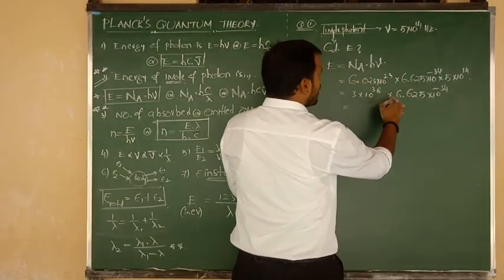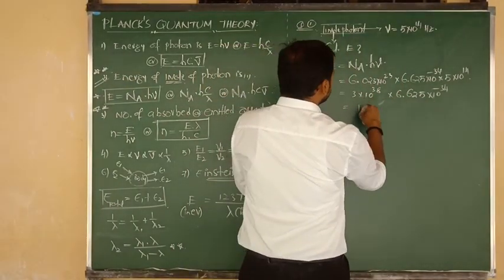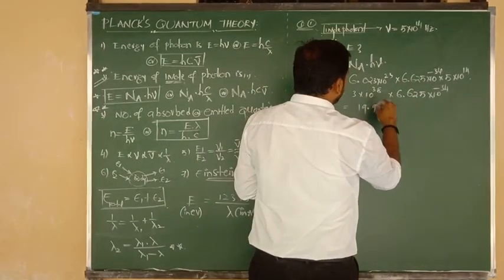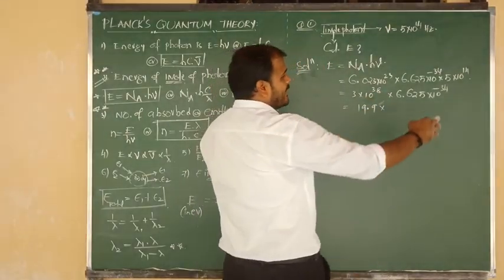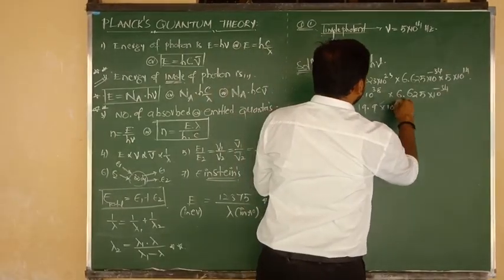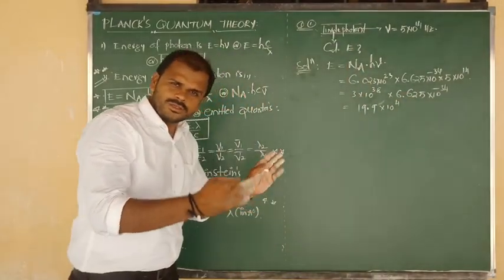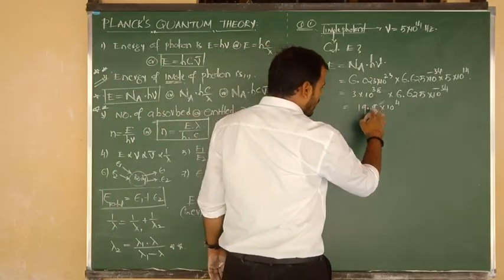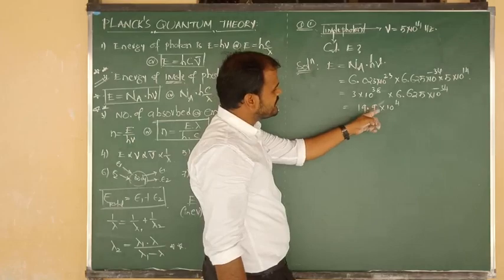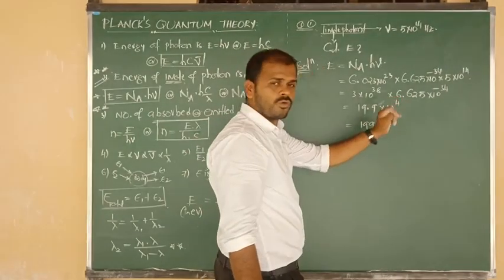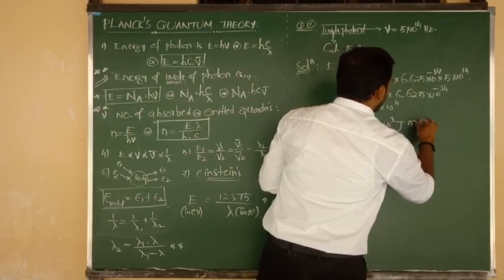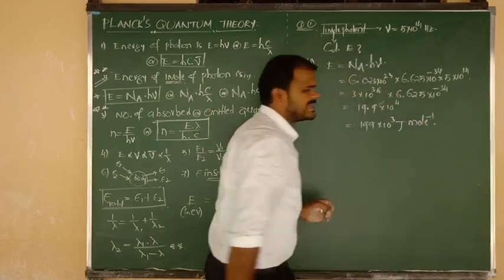So 6.625 into 3 will give the value nearby 19.9, with a certain change. So into 10 to the power of 38 and this one is 10 to the power of minus 34. 38 minus 34, we can write 10 to the power of 4. When we simplify this data, after shifting one decimal point, we can write 199. After shifting one decimal point, here we get 4 minus 1, so we can write 10 to the power of 3. This is your answer. We can write it in unit joule per mole.